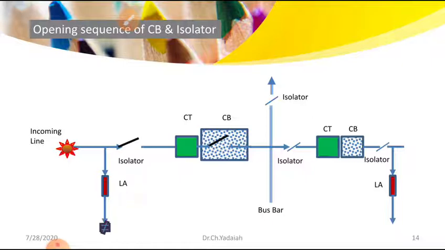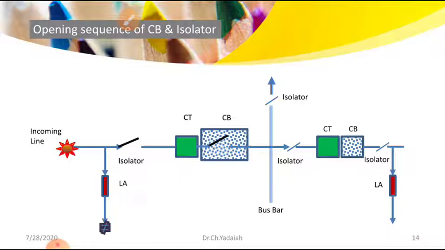Because the CT is isolated from the bus bar side and from the incoming side, both sides are physically opened, the operator may have good confidence. Yes, the equipment which is going to be worked on is isolated on either side. So he can easily discharge whatever charges are induced on the CT by using his own earth stick. Then after that he will attend to the work.